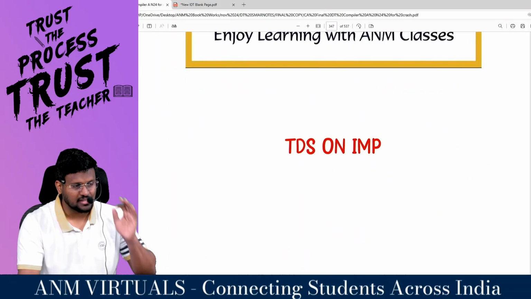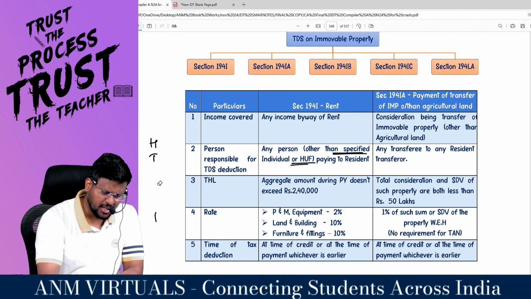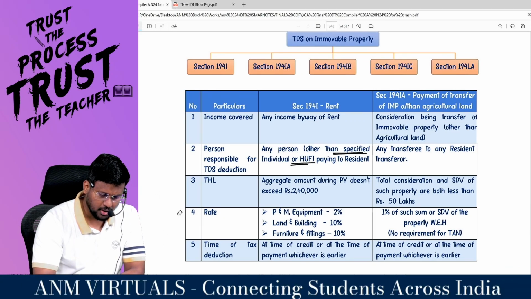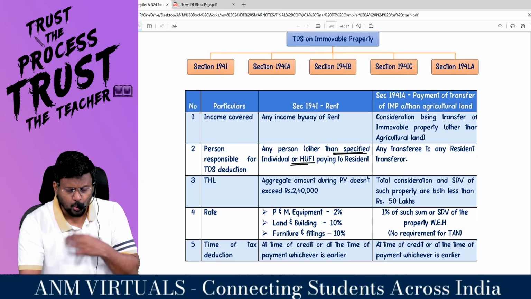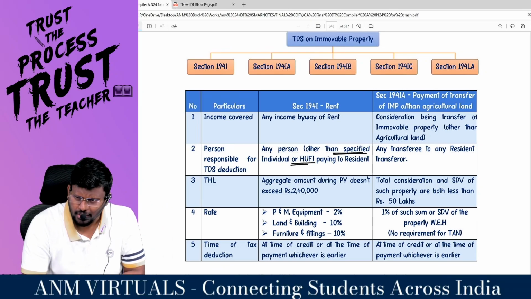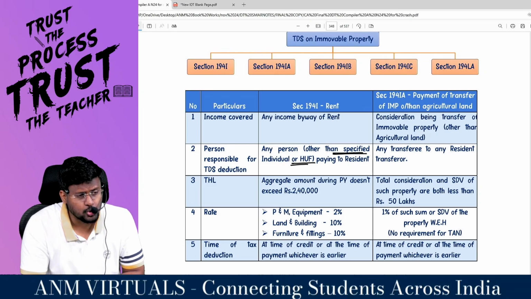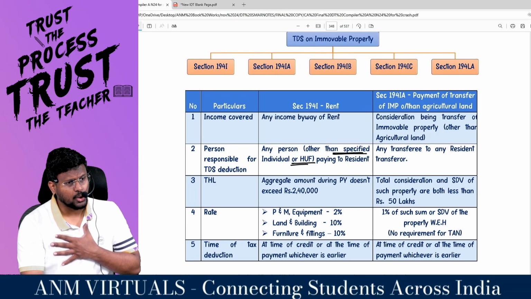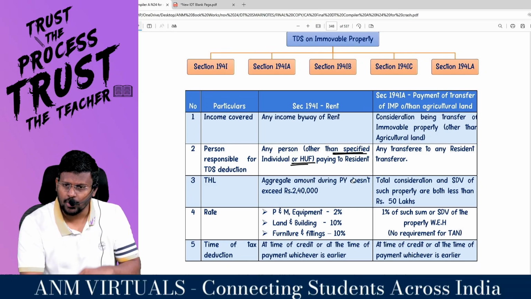Number one is TDS on salary. Number two is TDS on brokerage or commission. Next one, very important, sir, TDS on immovable property. Assume there is an immovable property. You can give that immovable property for rent. So you may get rent. That rent will be taxable under income from house property. So under 192, we have talked about income from salary. Are you all really with me?